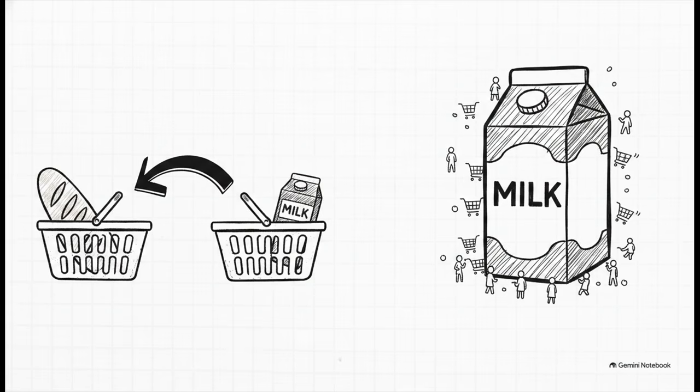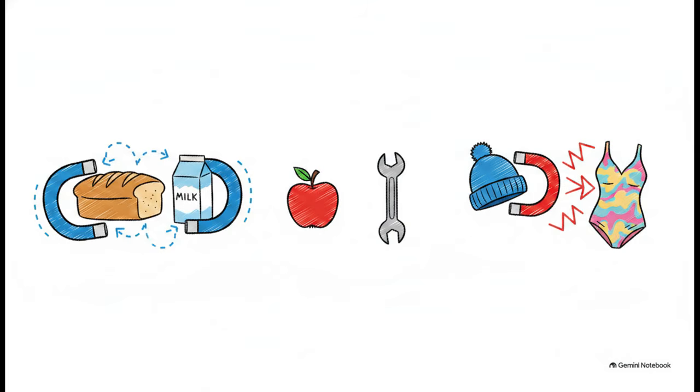We need a way to prove that the relationship isn't just a coincidence. And this brilliantly illustrates our third metric, lift. Lift steps in to compare the actual observed occurrence of bread and milk together against what we would expect if they were completely statistically independent of each other.